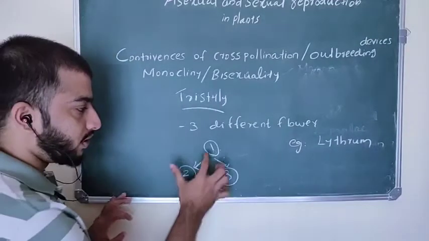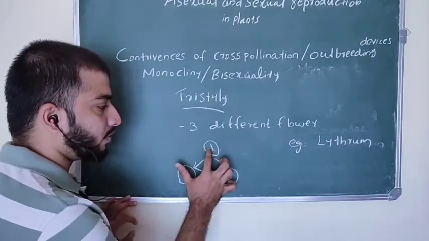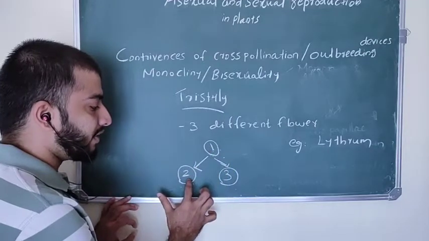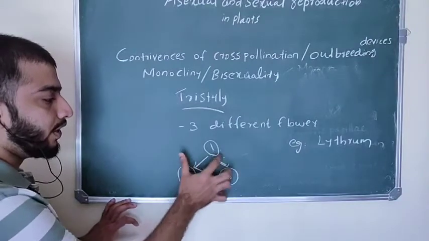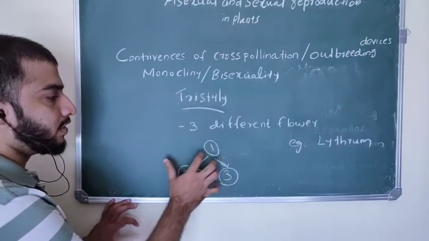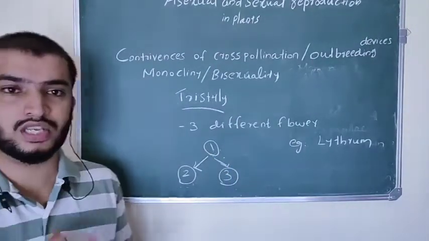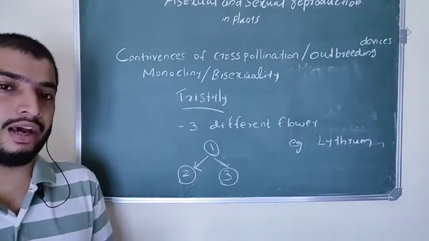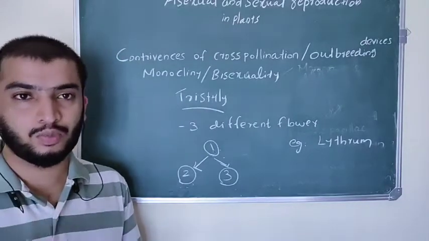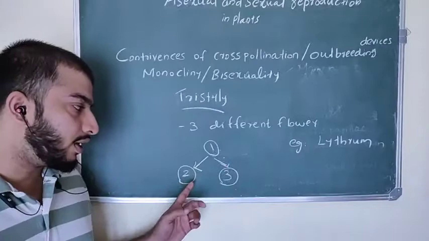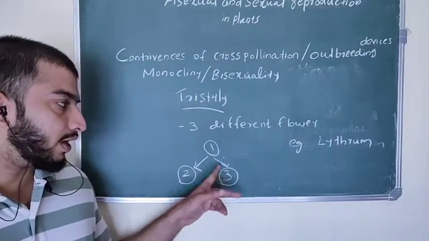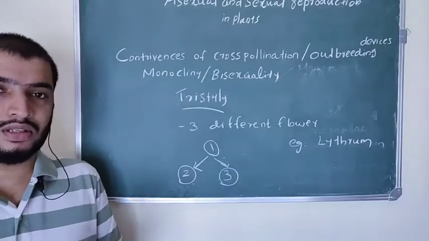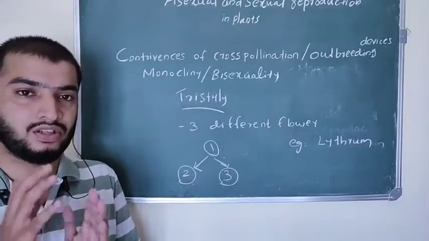Why? Because this first flower's stamen or style length will be the same as in the second and third flower. So they can cross-pollinate, but they cannot pollinate themselves. Self-pollination is not possible here, but cross-pollination is promoted, because their own stamen and style lengths are different.